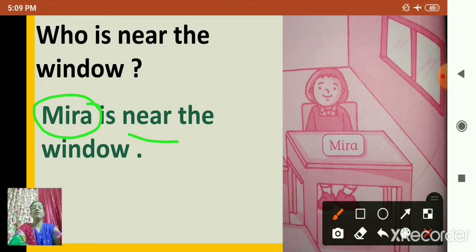Okay. So, in the previous chapter 15, we have learned the position words. Which are the other position words we have learned? We have learned in, on, under, behind, beside, in front of, and near. All these position words we have learned. Okay. So, children, now you are going to tell me the opposite of these words.